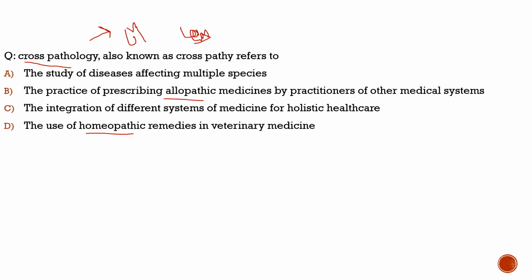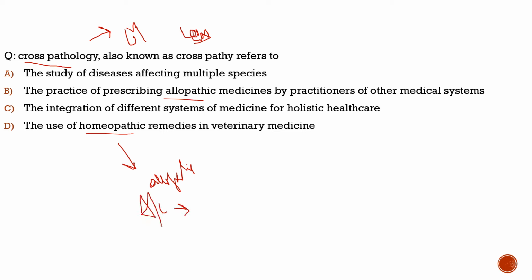At the same time, we have homeopathic doctors too, who don't understand allopathic medicine that much. So in crosspathy, the homeopathic doctors are allowed to prescribe allopathic medicines. That means, for example, if there is a homeopathic doctor, under this crosspathy concept he is allowed to prescribe any medicine which comes under the domain of allopathic medication.